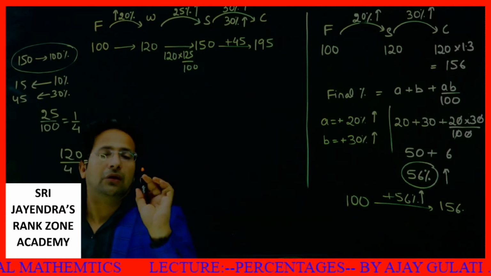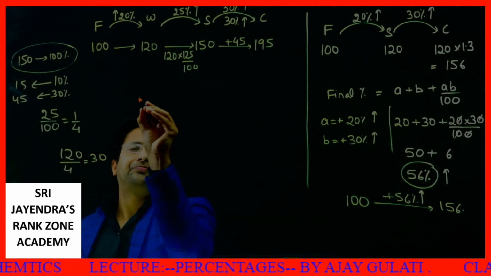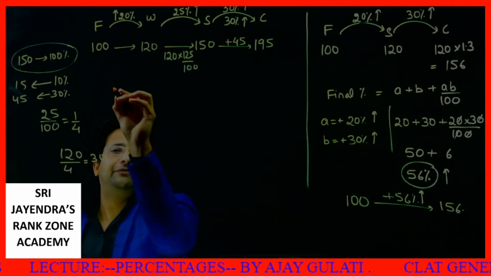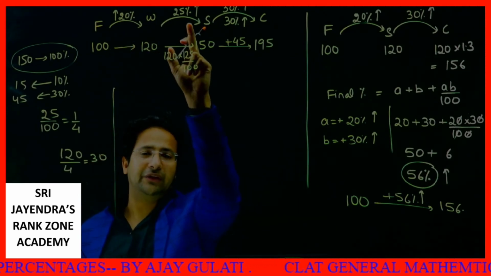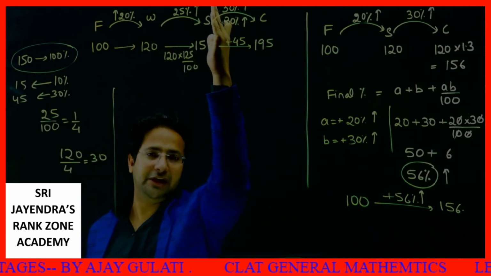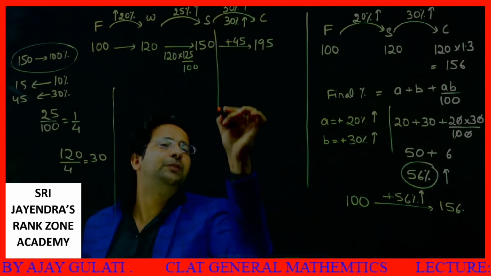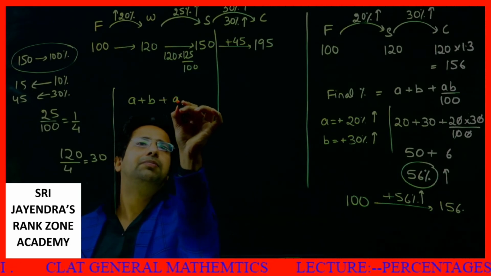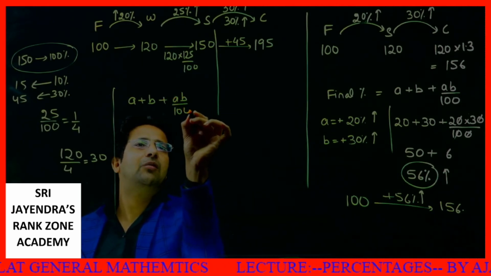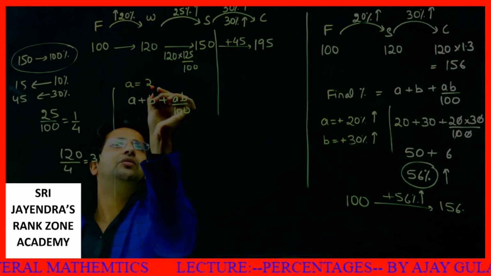The other way is, see, this value is initially 100. There is an increase of 20. There is an increase of 25. Let's restrict ourselves till here. I am finding till this particular point. A plus B plus AB by 100. I will apply this formula. Here A is equal to what? A is equal to 20.